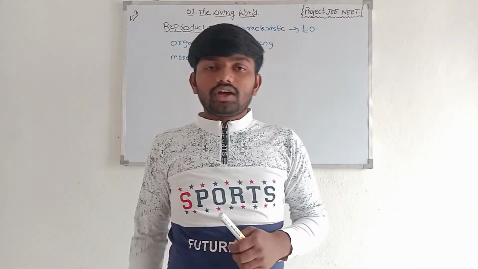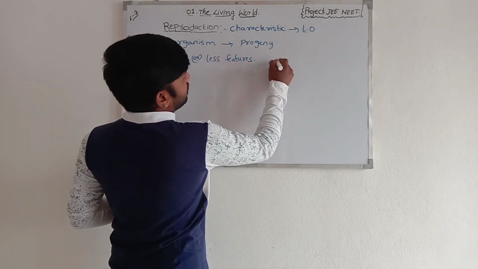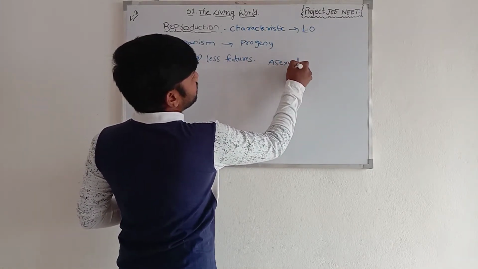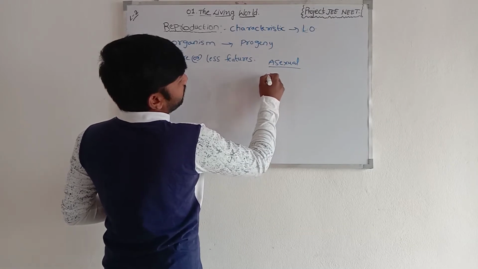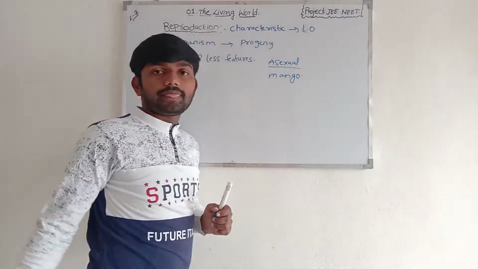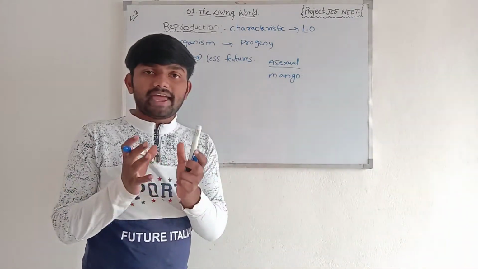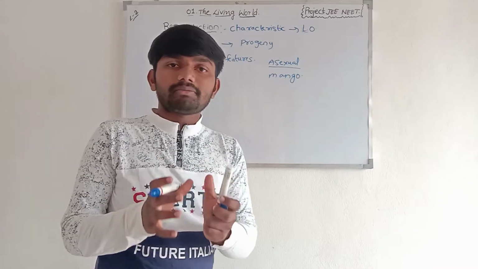We will take an example in asexual reproduction: one mango tree. The mango seed germinates on the land, and the seed produces another mango tree.